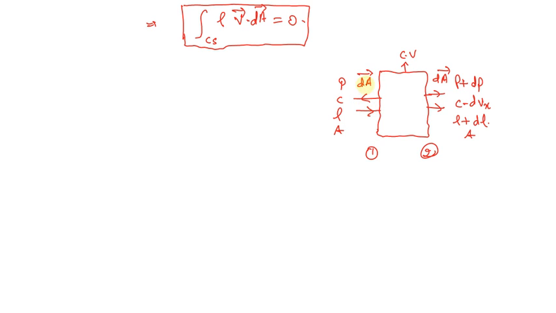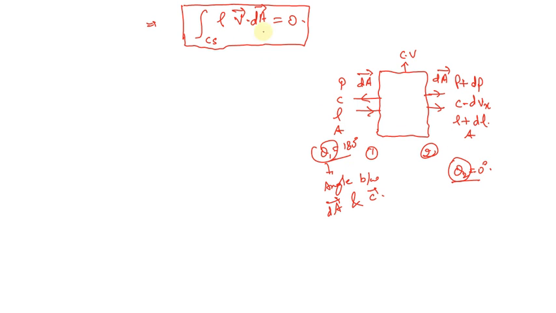So the angle between the area vector and the velocity vector is 180 degrees, so theta 1 equals 180 degrees. Similarly, at section 2, the area vector is in the rightward direction and the velocity is also in the rightward direction. So theta 2 will be equal to 0 degrees, which tells us that the angle between the area vector and the velocity vector is 0 degrees.